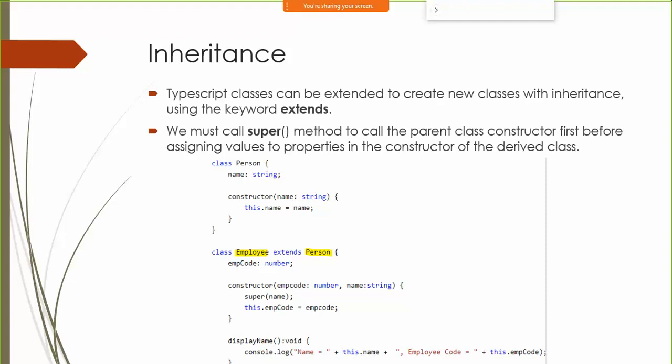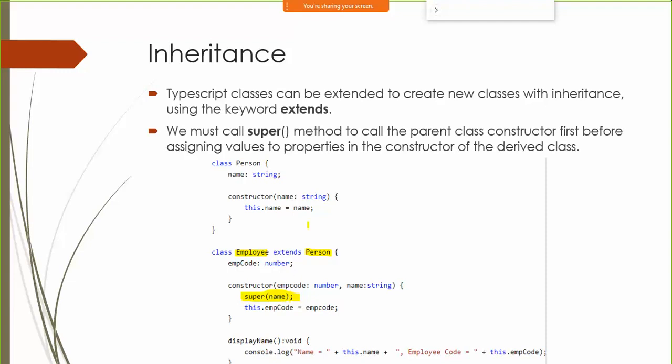That's like in JavaScript. Fine. And within the constructor of the child class, you should always be calling the base class constructor using the super keyword. So I think you are already familiar with this concept from your JavaScript. So that's how you can define inheritance.